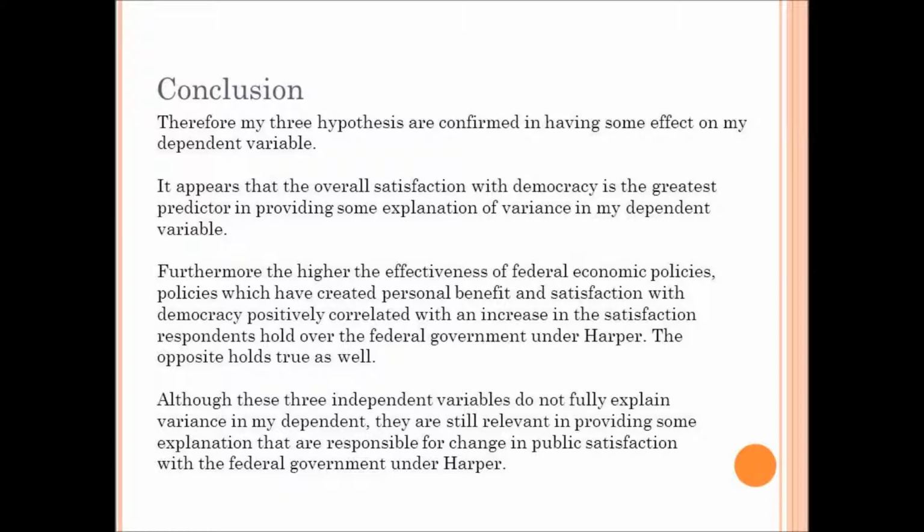The strongest relationship that emerges is that the more the public are satisfied with democracy, the more satisfied is the public with the federal government under Harper. That is not to say that my other two variables are not relevant.